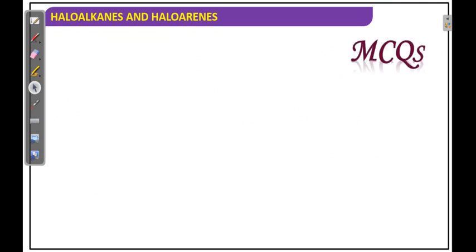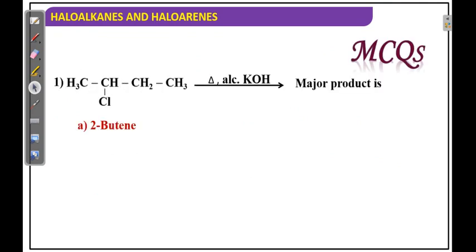Next, what is the product here? The major product. Just now we saw that but-2-ene and 2-butene are the same.